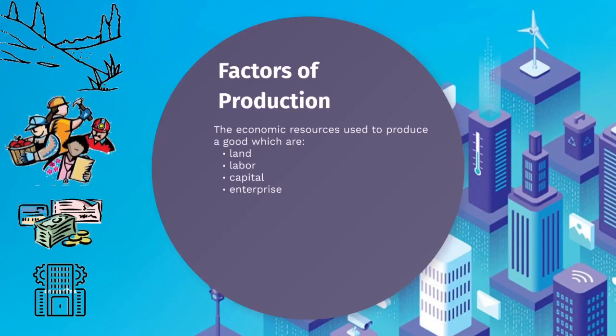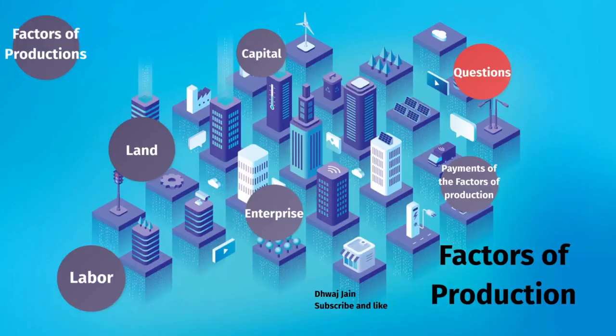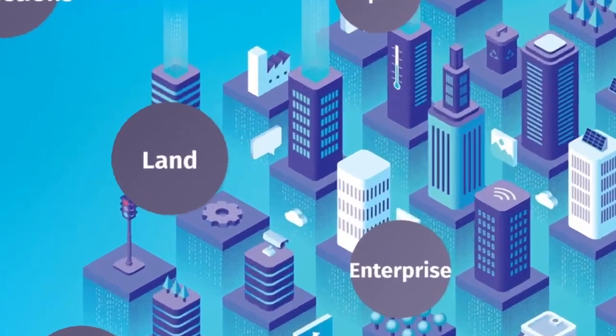Factors of production is the economic resources used to produce a good, which are land, labor, capital and enterprise. I'm just going to use one example throughout the video, that is agriculture. So let's get started and get into detail with land.